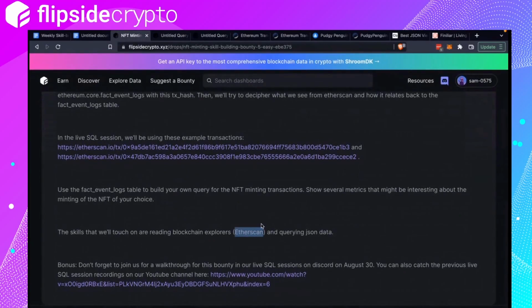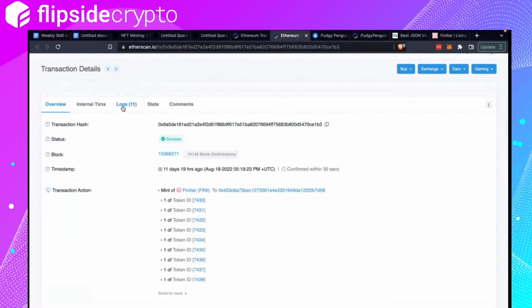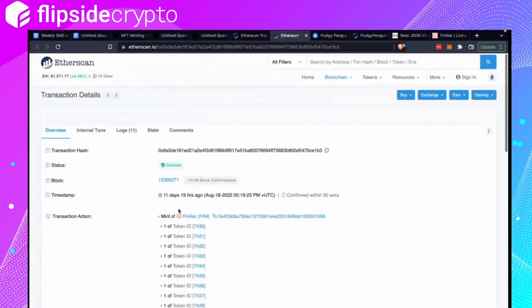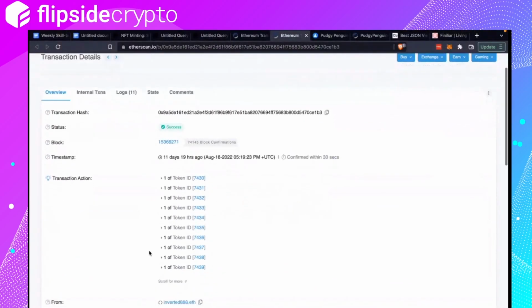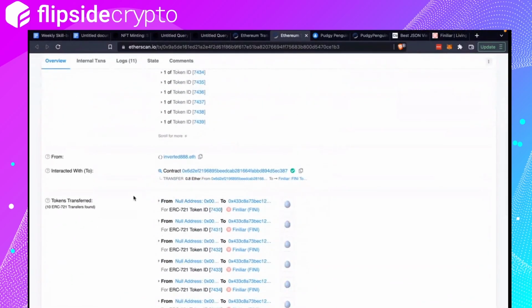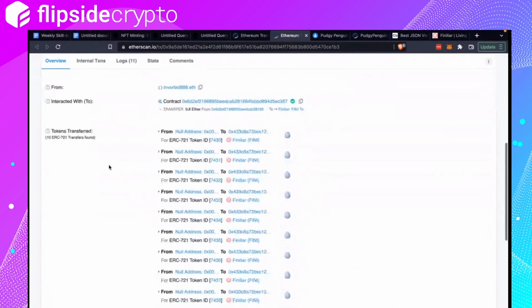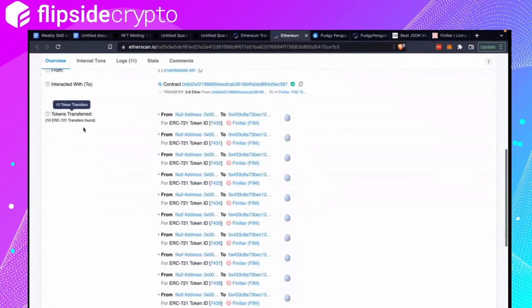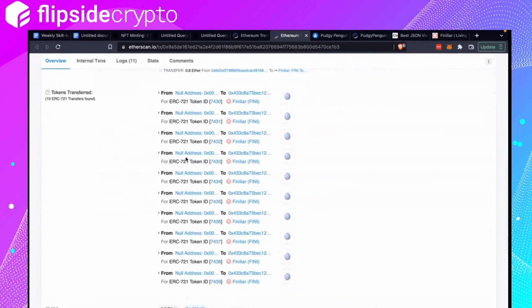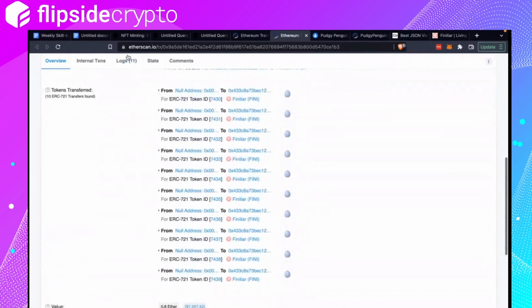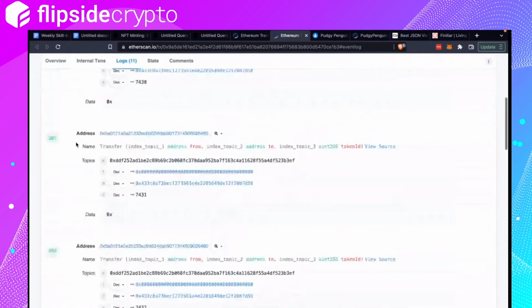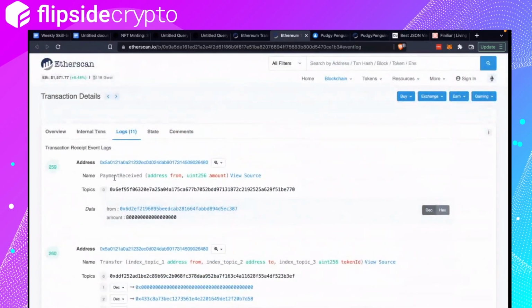Oh yeah, okay. So I guess I can go through the Etherscan, like what happens, right? This is the transaction where they minted 10 NFTs in one transaction. And if you look at this bit over here, there's a lot of things going on, right? This is actually the same as logs.